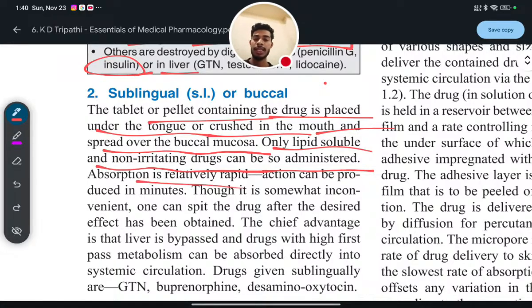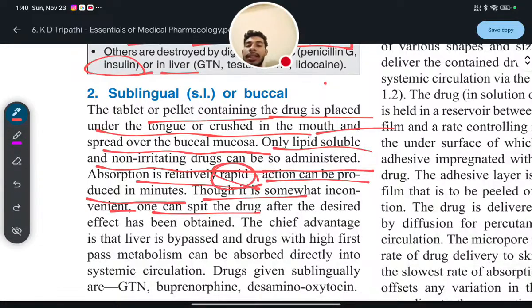Next, absorption is relatively rapid, meaning fast absorption. There is no problem with absorption, and action can be produced in minutes. Very fast action will show. Though it is somewhat inconvenient, one can spit the drug after the desired effect has been obtained.